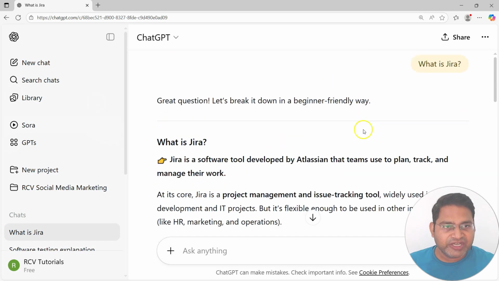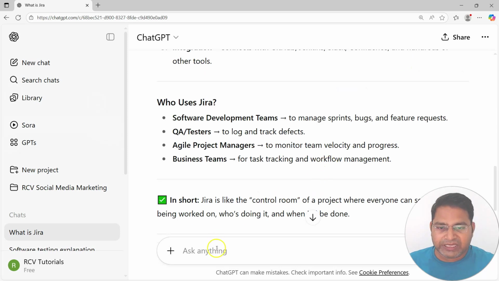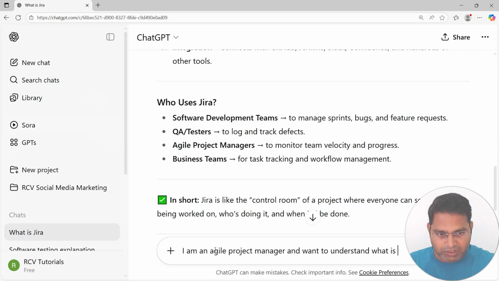Now this is very generic, asking what exactly is Jira. But say for example, I want to understand the Jira tool specific to a person's role. Then I can update this prompt in a better way so that I get relevant answers as per the person's role. So I can say, "I am an agile project manager and want to understand what is Jira." So I provided some context.